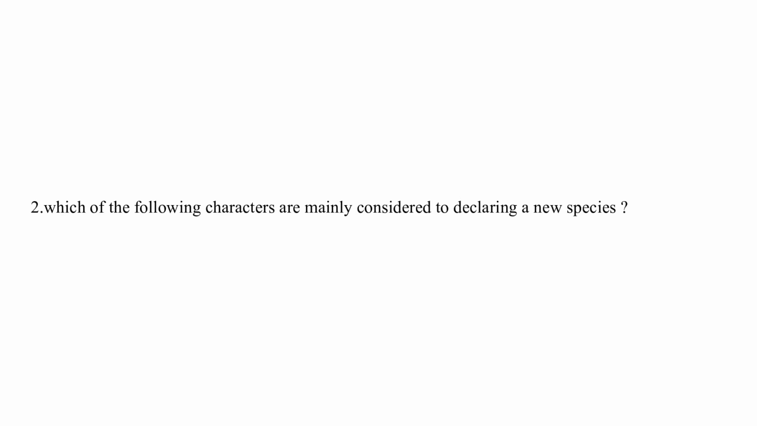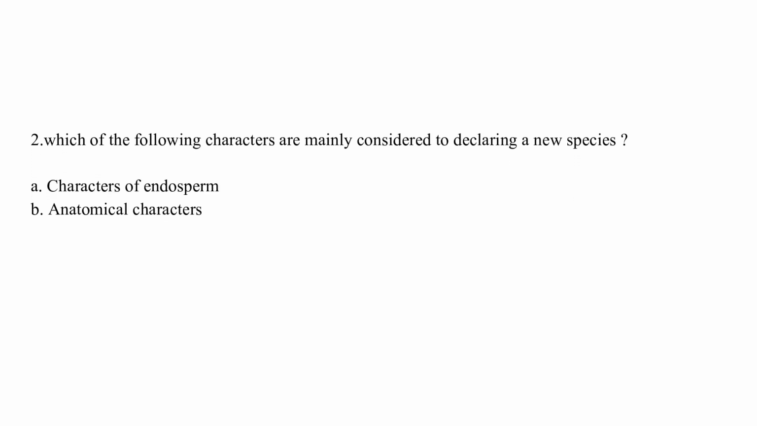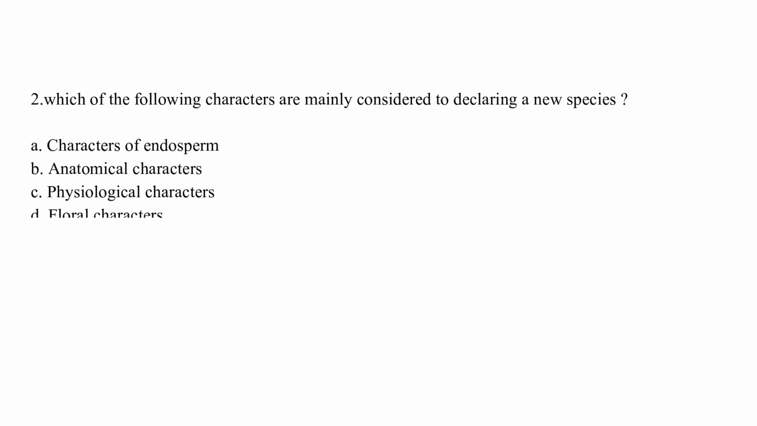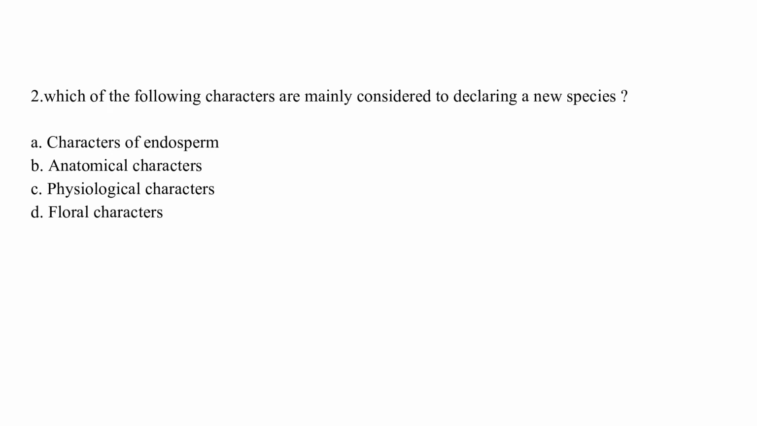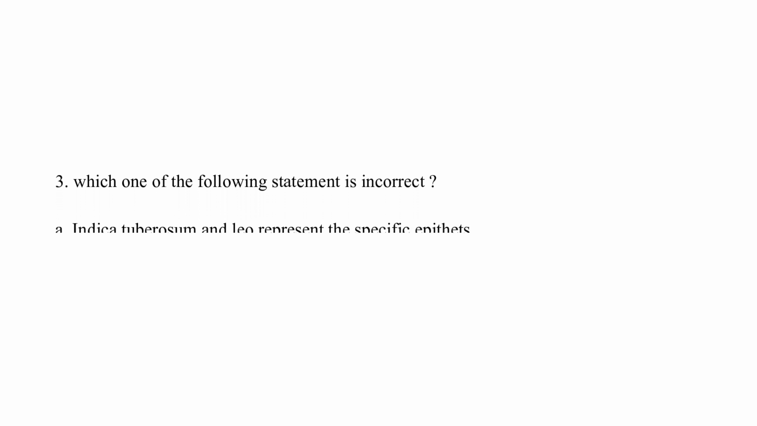Then next question. Which of the following characters are mainly considered for declaring a new species? Option A, characters of endosperm; option B, anatomical characters; option C, physiological characters; option D, floral characters. The correct answer is option D, which is floral characters. Then go to the next question.